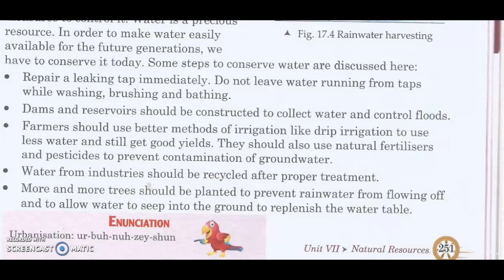More and more trees should be planted to prevent rainwater from flowing off, so that the roots will hold. As they prevent soil erosion, they will also prevent rainwater from flowing off and allow water to seep into the ground to replenish the water table. So it's very important to plant trees because they not only prevent soil erosion but also help in infiltration. This is the natural way to replenish the water table.